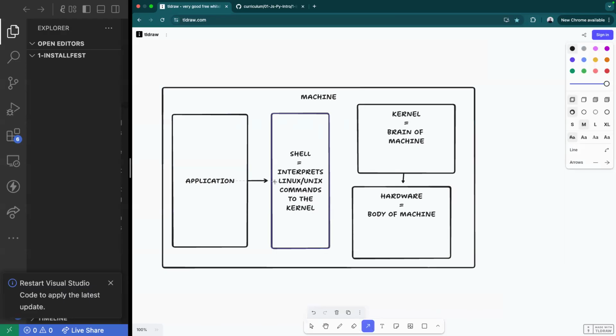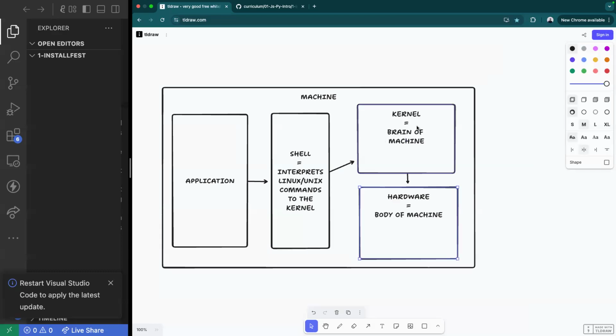So I click on my application, it starts running a bunch of code that gets executed by the shell. The shell talks to the kernel, says, hey, this is what I need to happen. The kernel listens to the shell. It runs all of that, makes sure that it has everything that it needs to be able to actually run the application. And then it starts talking to the hardware. And all of the body of the machine starts actually interpreting that code, right? Lights start turning on, individual ones and zeros start happening, gateways start opening and closing. So then it goes all the way back to the shell saying things were successful.